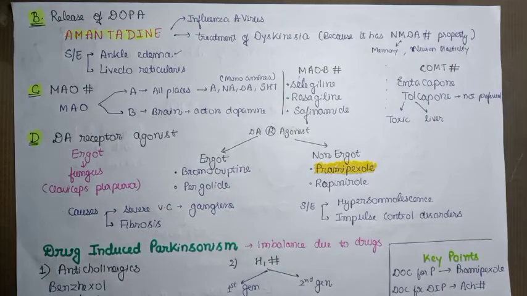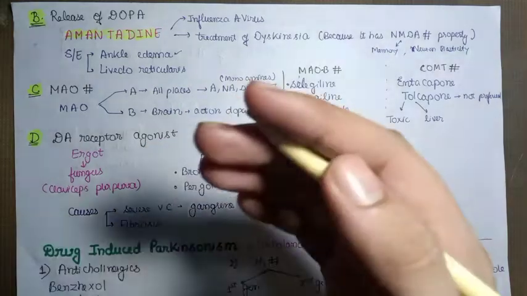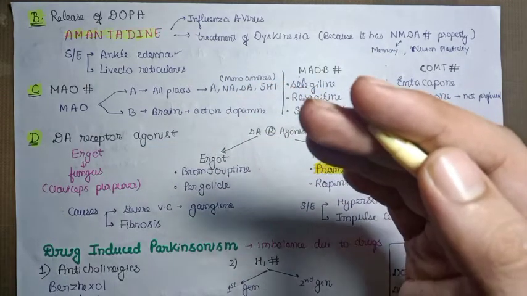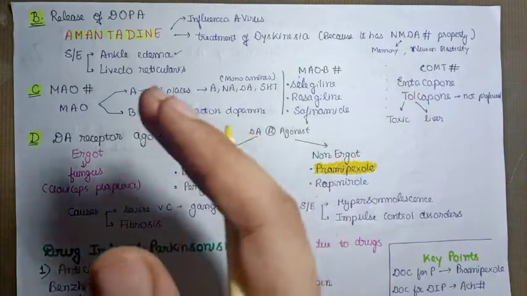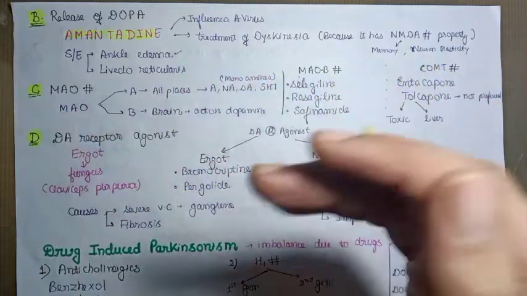Now the third thing that we use is MAO inhibitors or COMT inhibitors. MAO inhibitors basically will increase the dopamine in the synapse for a longer duration, and the dopamine will not break down into its constituent particles.